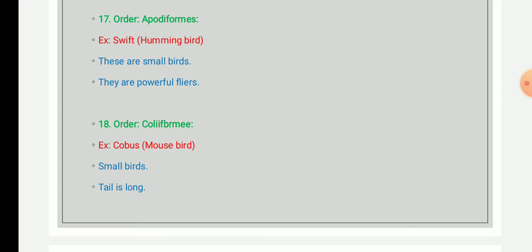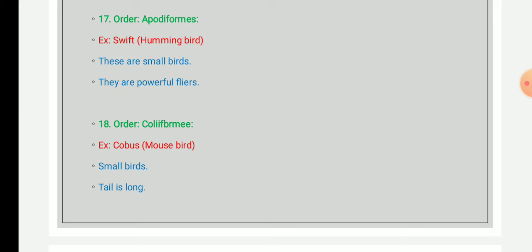The body of the members of this order is gray or brown in color, and the legs are short with four toes directed forward, having sharp claws for climbing trees. The bills of the mousebirds are short and stubby. They usually wear a crest on the head, and they inhabit forests as well as trees near shores and savannas.